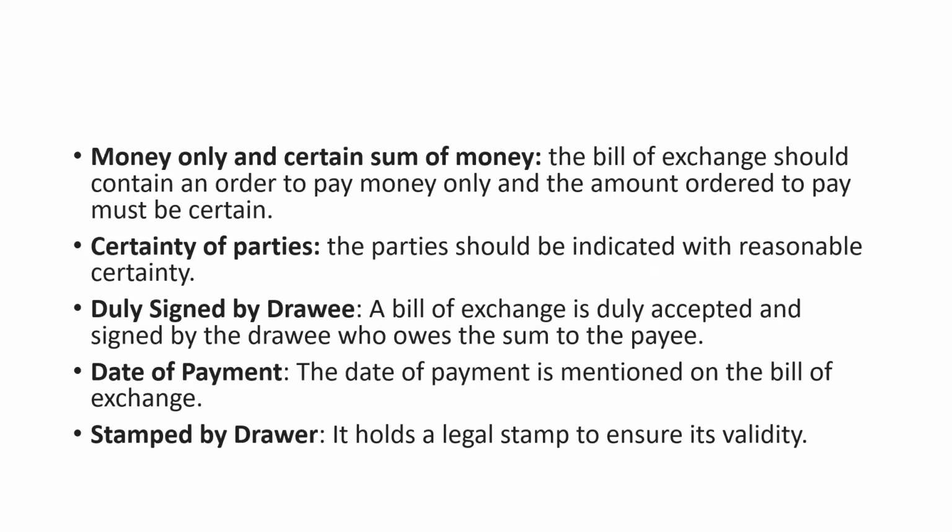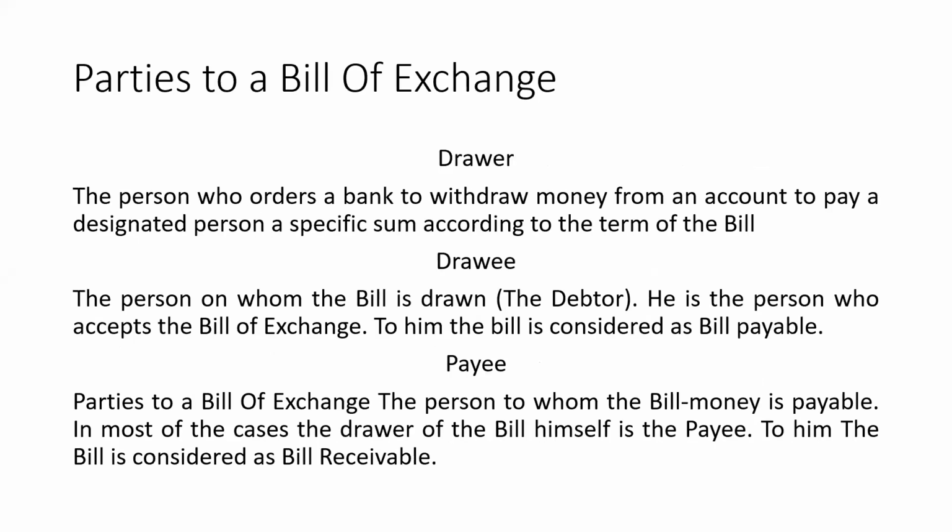It should be signed by the drawer and drawee; if he accepts, he will sign it. The date of payment should be mentioned, and the stamp duty should be paid by the drawer. Is it clear, students? All the essentials? Yes, ma'am.